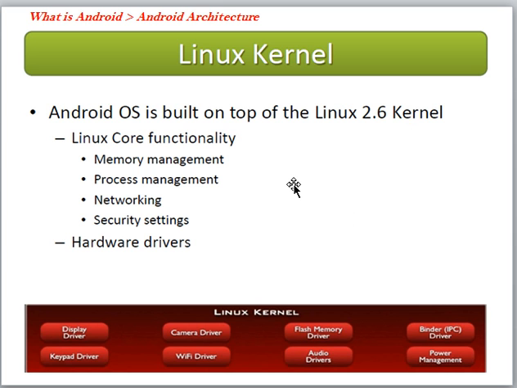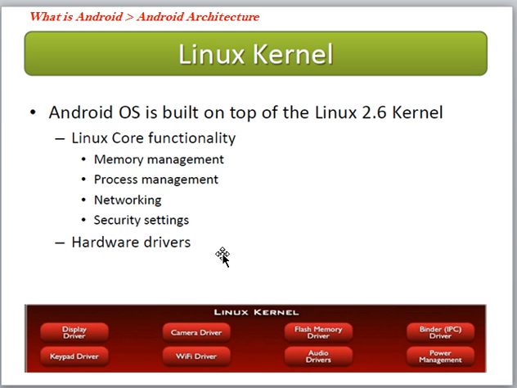Linux kernel functionality includes memory management, meaning device memory as well as external memory, and process management. Process management means, for example, one application is running, a second application is going, and some services are running in the background; all of that comes into it. Then networking, meaning Wi-Fi, GPS and so on. Then security settings, which provide security for the applications.